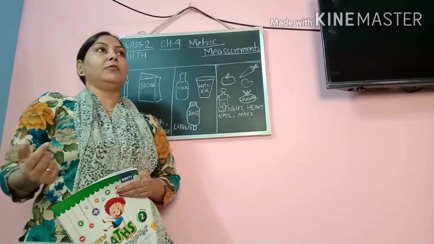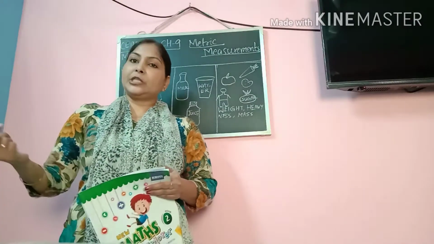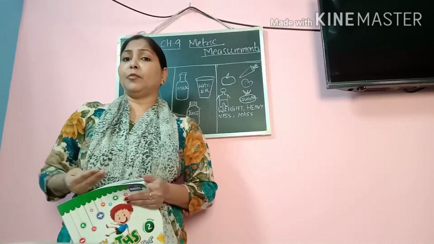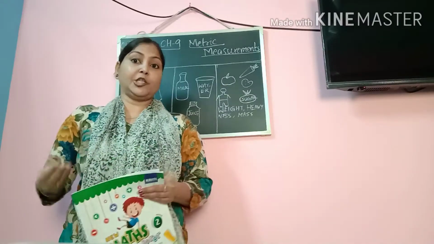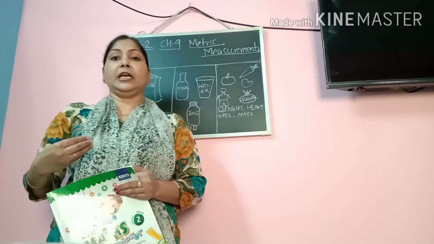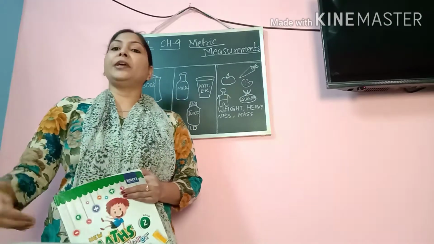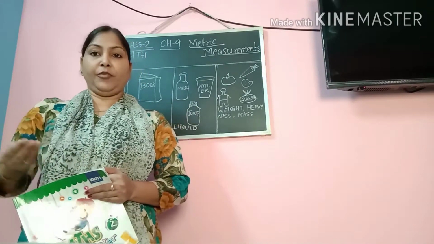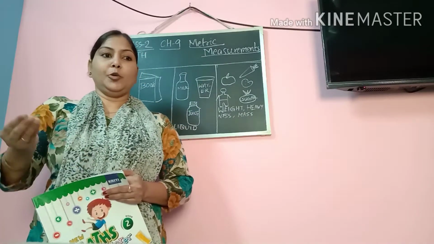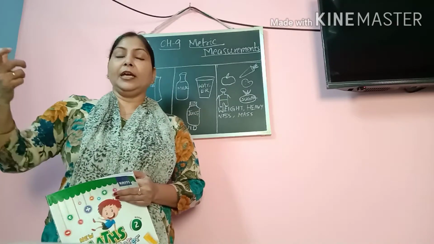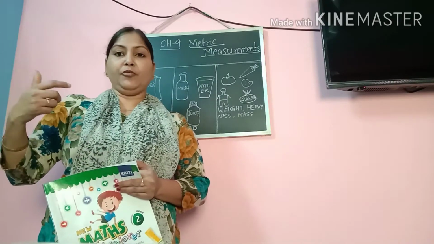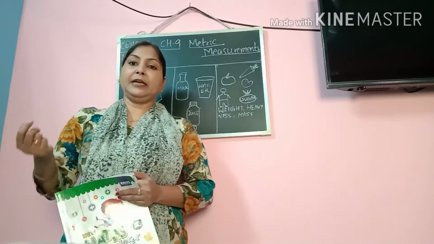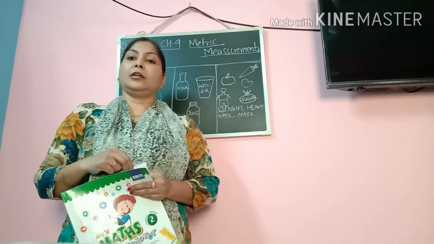Now if we talk about vegetables, grocery items, and of course our body also, if we have to measure certain things in our body, we can measure our height, we can measure the weight of our body. If we have to measure the weight of our body, how can we measure? You must have seen the measuring machines, devices by which you can measure your weight.